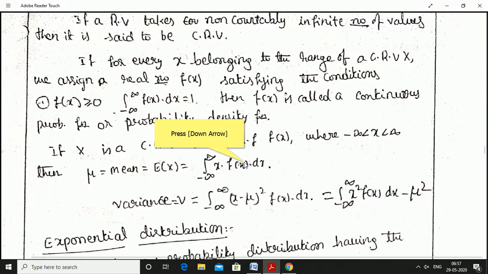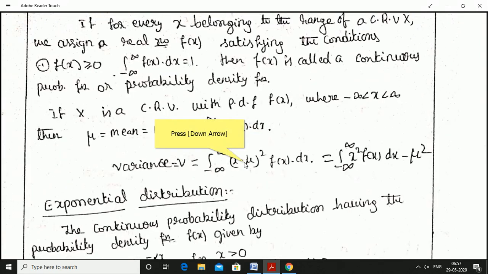Suppose x is a continuous random variable with probability density function f of x, then its mean is equal to E of x, that's equal to integration from minus infinity to infinity x into f of x into dx, that is the mean. Variance V is equal to integration from minus infinity to infinity (x minus mu) whole square f of x into dx, or else integration from minus infinity to infinity x square f of x into dx minus mu square.